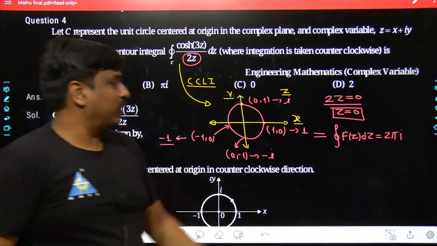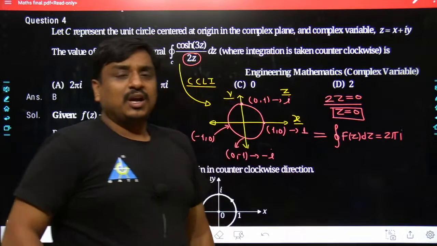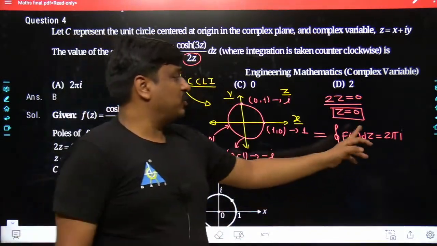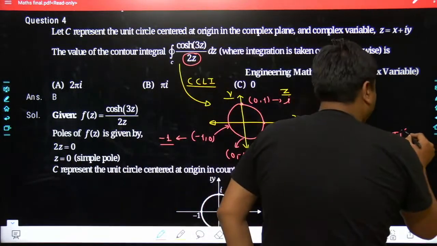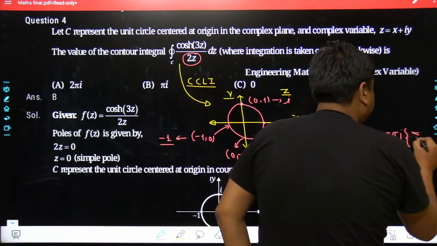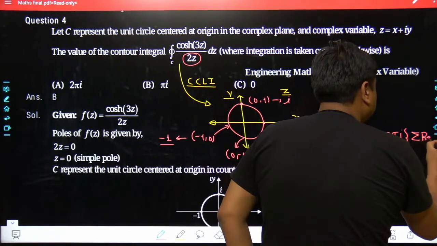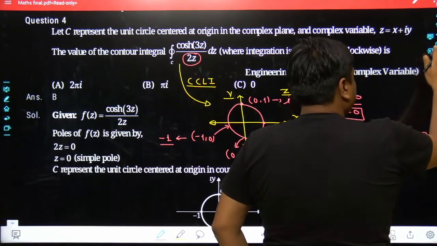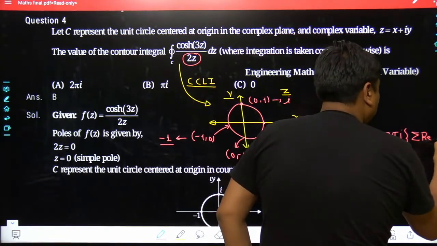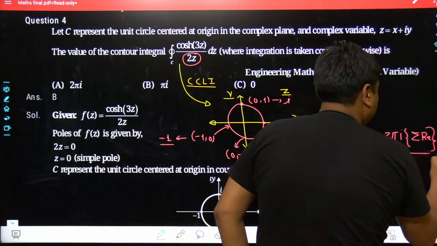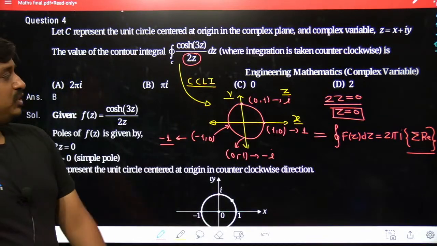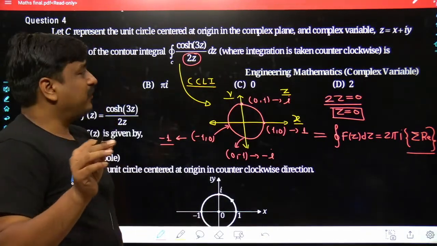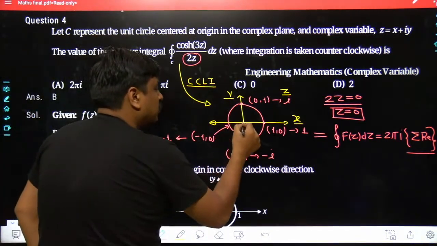If it is counterclockwise, the value is taken as positive, and if it is clockwise, the value is taken as negative. Now, here you will have the sum of all of the residues which are enclosed by the given contour. So only one pole we have, and yes, it has been enclosed.